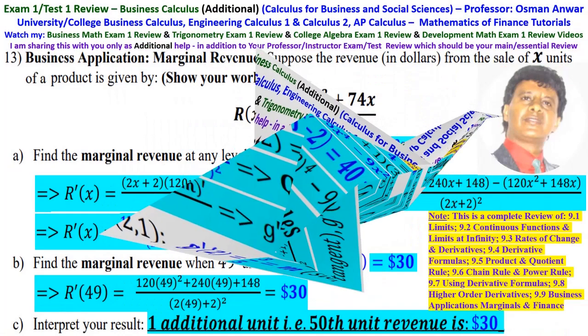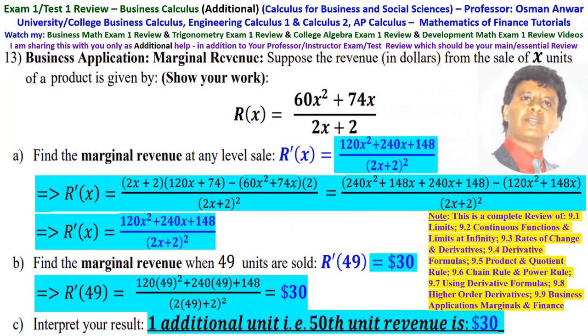Number 13 is business application, marginal revenue. Suppose the revenue in dollars for the sales of x units of a product is given by r of x equals 60x squared plus 74x plus something over 2x plus 2. So that's the revenue. Then find the marginal revenue at any level of sale, which is r prime of x. So marginal is the derivative of the revenue. Okay, so this is a quotient rule.